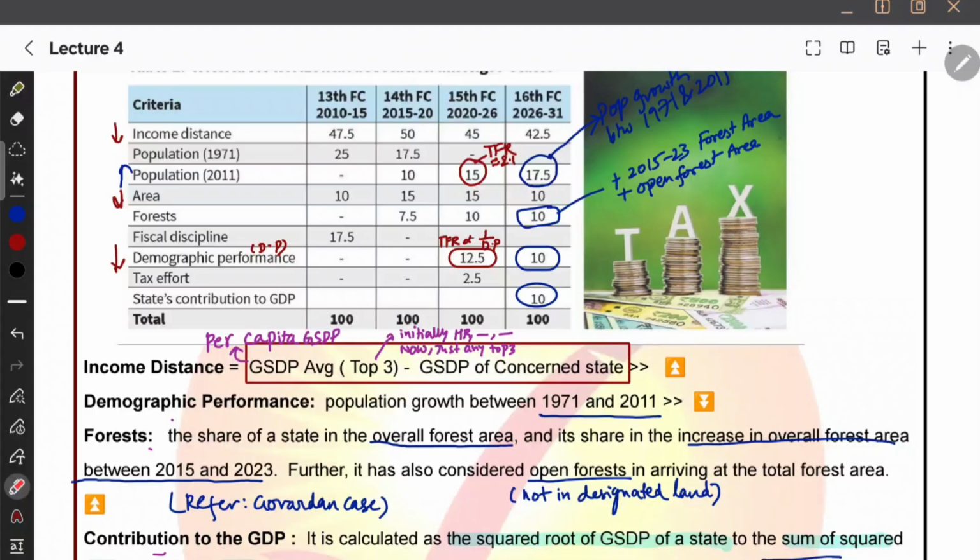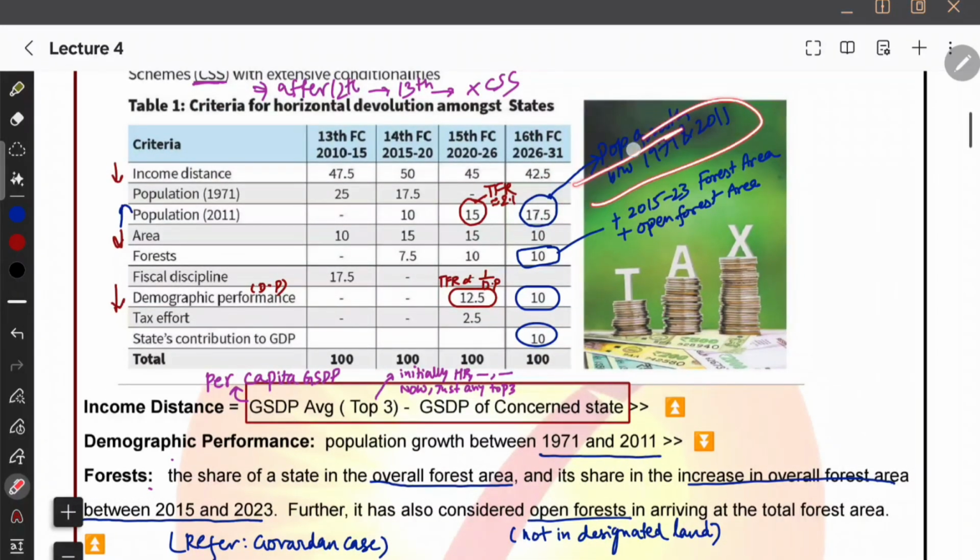and if it is low, then the grant will be there. Okay, more funds will be provided to that state if the total fertility rate is low, because you are following family planning. You adopted family planning. That is why we are rewarding you, and they check this total fertility rate. But after the 15th, in the 16th Finance Commission, they started using population growth between 1971 and 2011. Instead of checking the total fertility rate, they started using population growth as a measure.